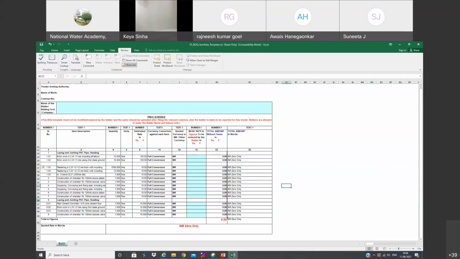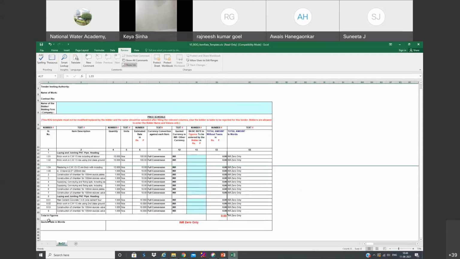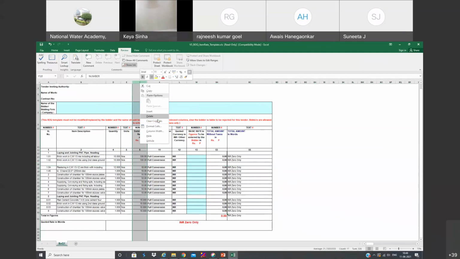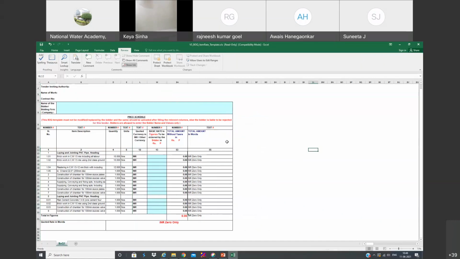And if you don't need anything, don't delete anything. You can simply hide. Simply click here, not unhide, hide. It is going to be hidden. Similarly with the columns also. If you don't need anything, don't delete it, simply hide it. This is the one you need to do. Okay. Now let us go back to our discussion.